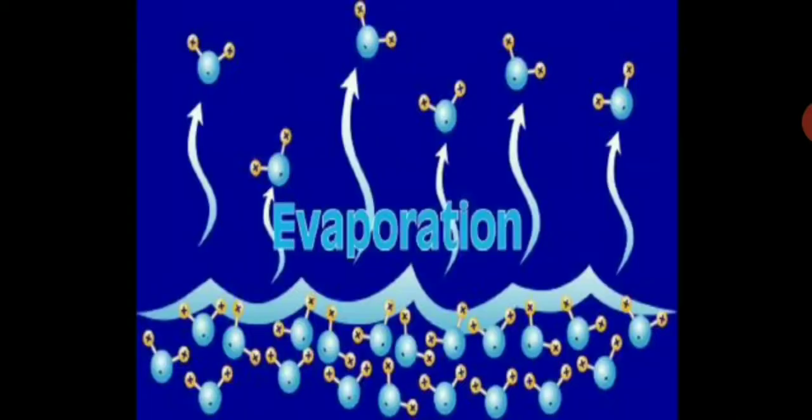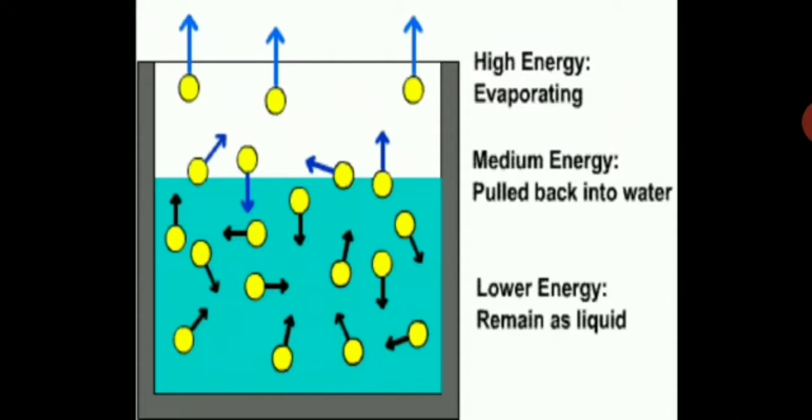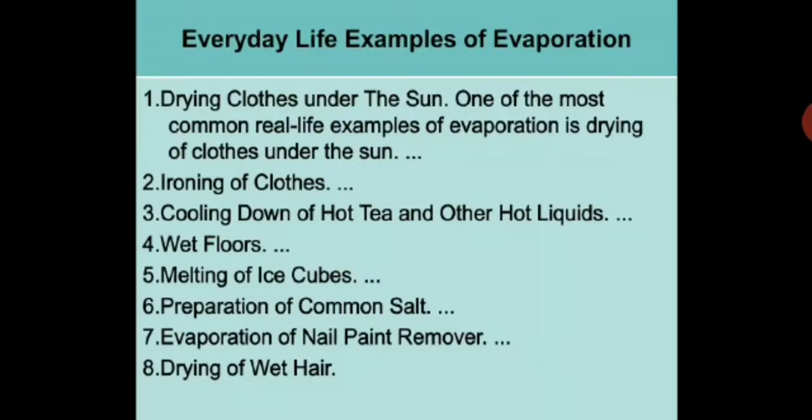So just a quick recap of what we have done. Evaporation is a surface phenomenon, and you can see particles of higher energy evaporating, medium energy pulled back into the water, and lower energy remaining as liquid. Then the everyday life examples you have seen in your earlier session: drying of clothes, ironing of clothes, cooling down of hot tea and other hot liquids, wet floors, melting of ice cube, preparation of common salt, evaporation of nail paint remover, drying of wet hair. All these are everyday examples of evaporation which we have seen in our earlier session.